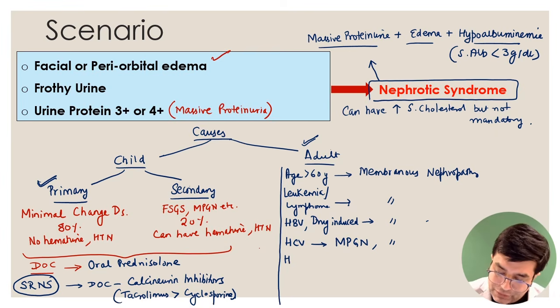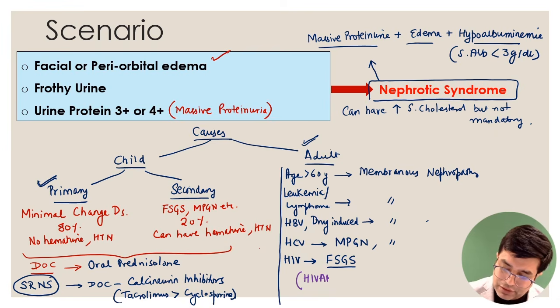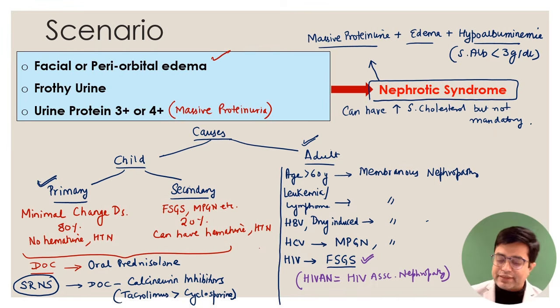And if they say HIV patient developing nephropathy, HIV tends to develop FSGS, focal segmental glomerulosclerosis, and the underlying condition is called HIVAN. What is HIVAN? HIVAN stands for HIV associated nephropathy. There is a collapse and sclerosis of the glomeruli, that is a variant of FSGS in the patient. So this is the clue, and the treatment obviously will depend upon the underlying cause. So this scenario covers many MCQs both in pediatrics as well as in medicine.